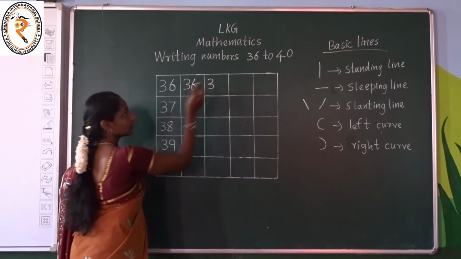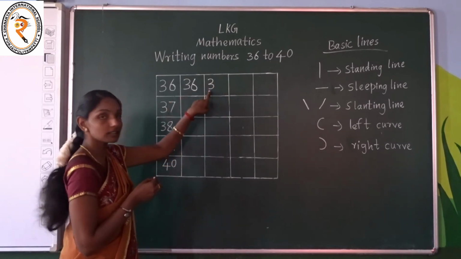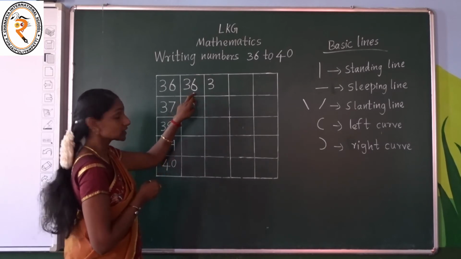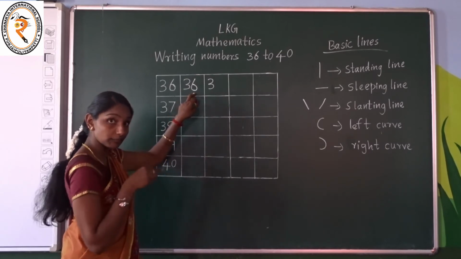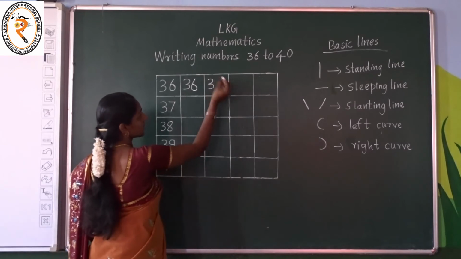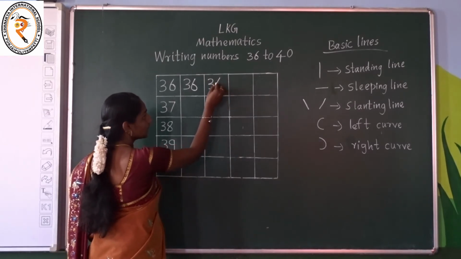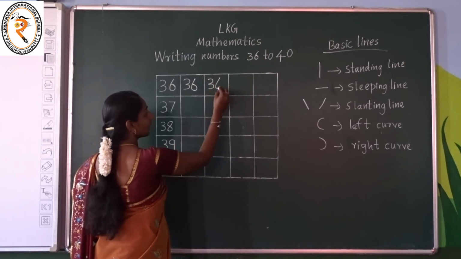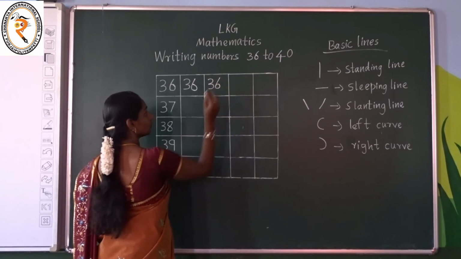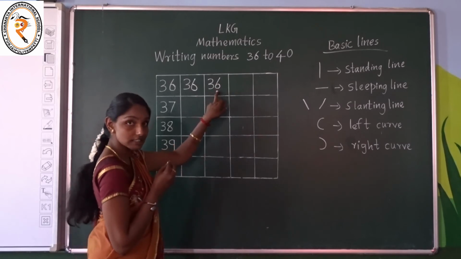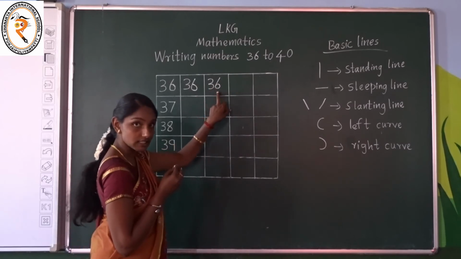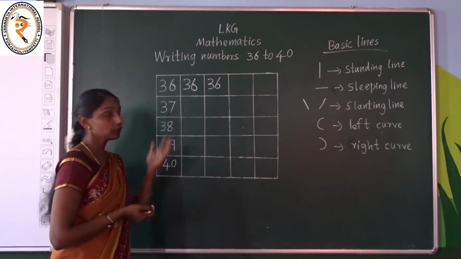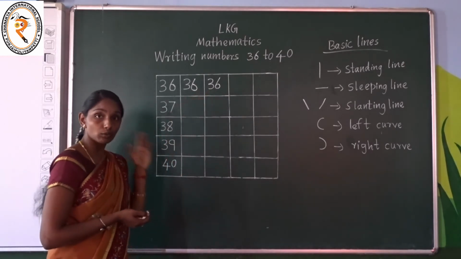Again you have to put a right curve. What is this? Number 3. Two right curves give number 3. Then next what we have to do? We have to write number 6. Only 2 simple steps. Start at a point. Slanting, like this, and put a circle. What is this? Number 6. 3, 6, 36. Children, you already know how to write the numbers 1 to 10.